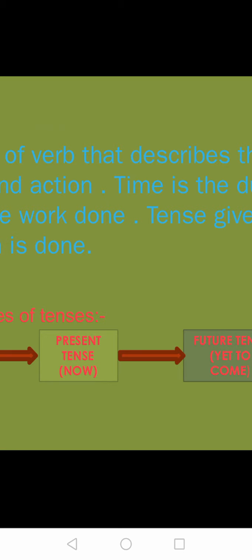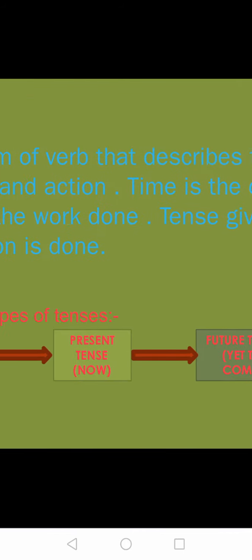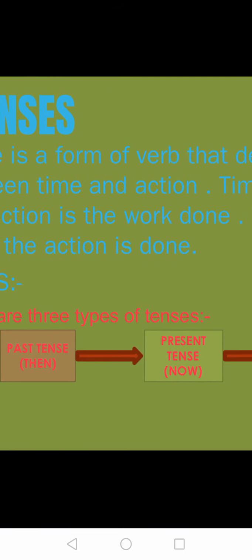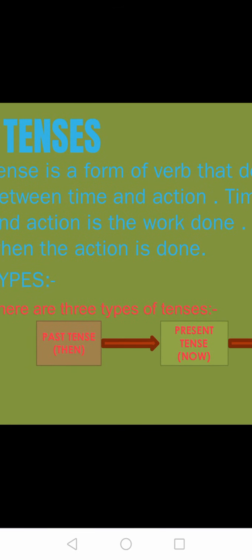So, tense is a form of verb that describes the relation between time and action. Time is the duration of work and action is the work done. Whatever work we are doing, at what time we are doing, that is tense. Now, tense gives the time when the action is done. At what time we have done the particular action, tense tells us that.